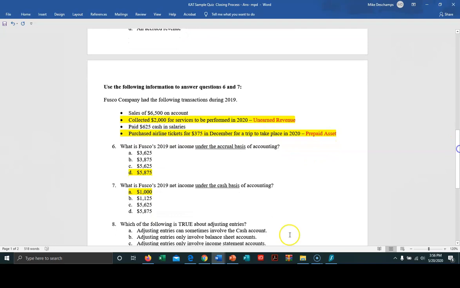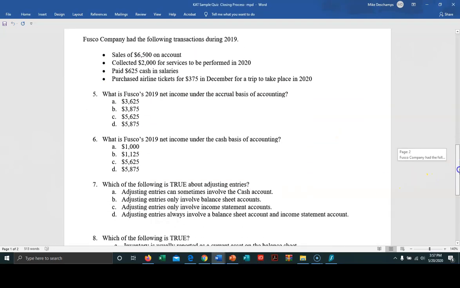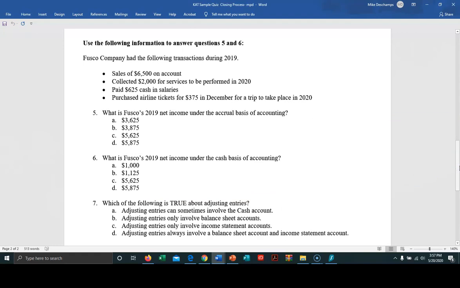All right, let's continue with a couple more questions. The next one is this one right here. Which of the following is true about adjusting entries? Adjusting entries can sometimes involve the cash account. Adjusting entries only involve balance sheet accounts. Adjusting entries only involve income statement accounts. Or adjusting entries always involve a balance sheet account and an income statement account. And the correct answer here is going to be D.